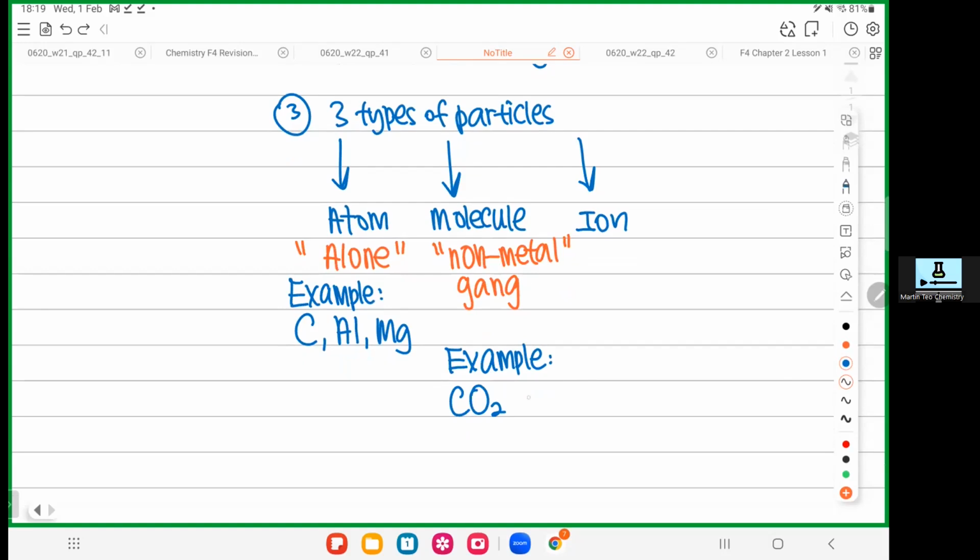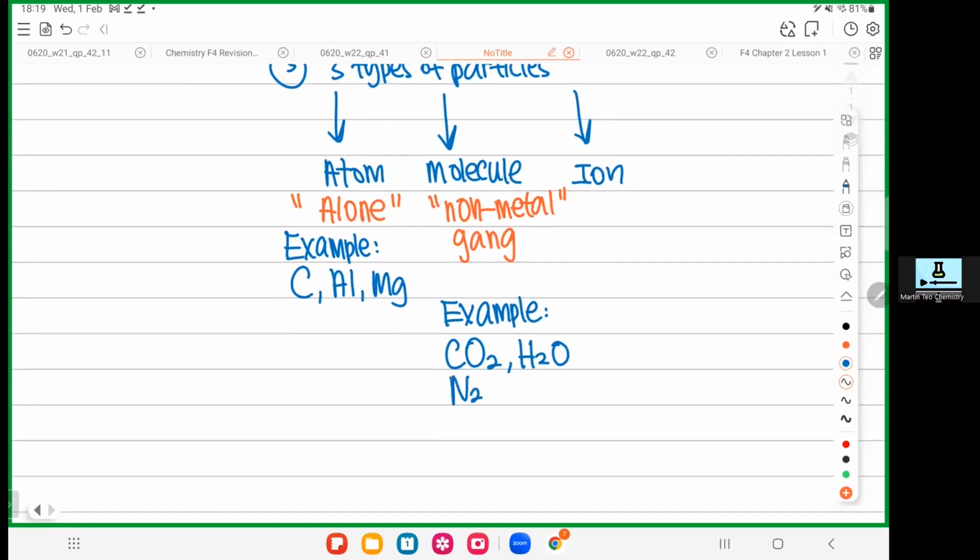So let's say another one, water. Water is made of hydrogen. Hydrogen is a non-metal. Water is made of oxygen. Oxygen is also a non-metal. So when non-metal and non-metal combine together, it's a molecule. Okay, let's say we have nitrogen gas, N2. Nitrogen gas is made of N2. N2 means what? 2 nitrogens combined together. This nitrogen is a non-metal. This nitrogen is also a non-metal. So when non-metals gang together, gang means what? Combine. When non-metals combine together, they are molecules, right? That's it.